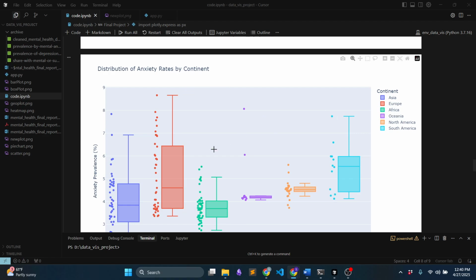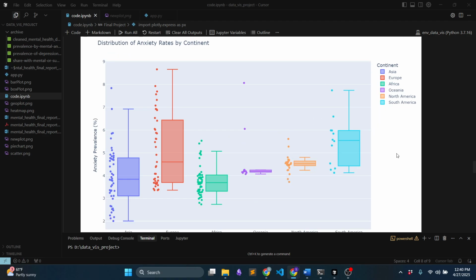And the highest mean is South Africa, which consistently shows high anxiety levels across different countries in the region. And then the Oceania continent has the lowest or narrowest distribution. Its level is lower than 3%.